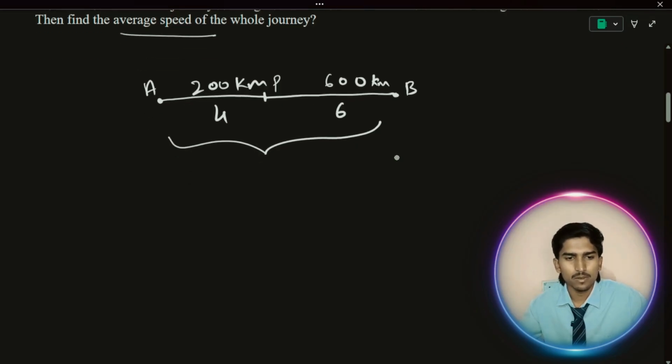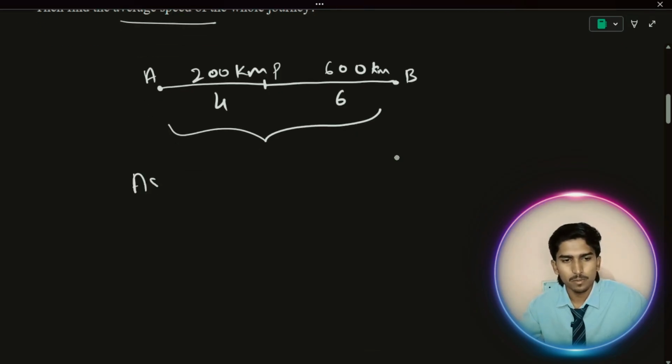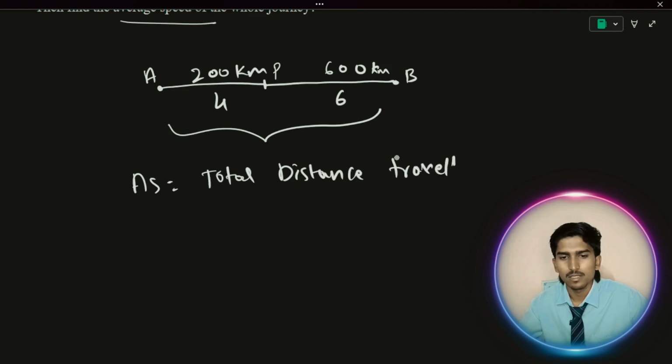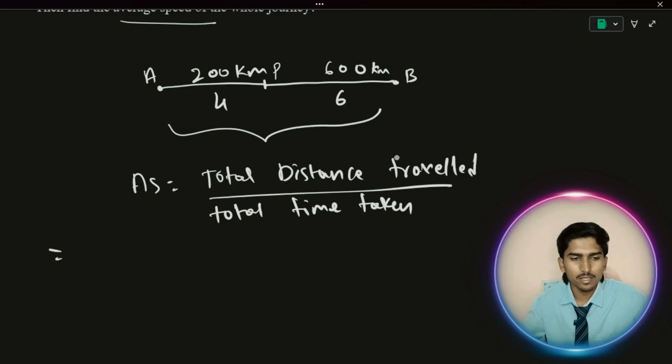I already told the average speed formula. What is the average speed? Average speed is equal to total distance traveled by total time taken. In this, what is the total distance traveled? I'll write total distance traveled, TDT.